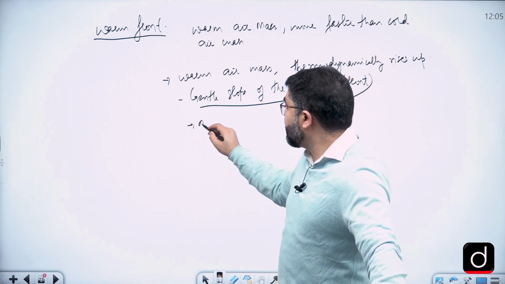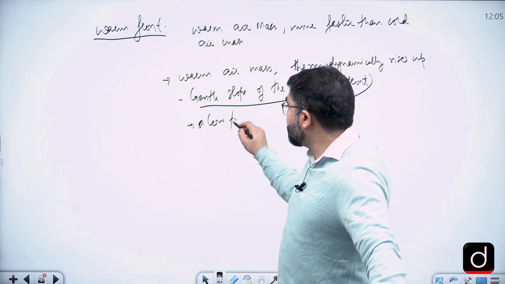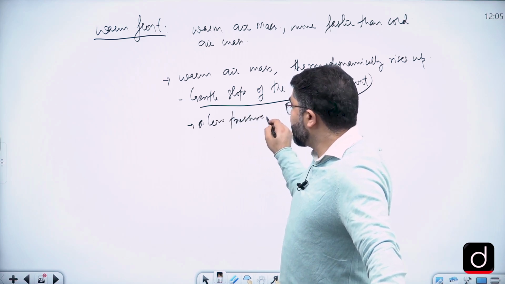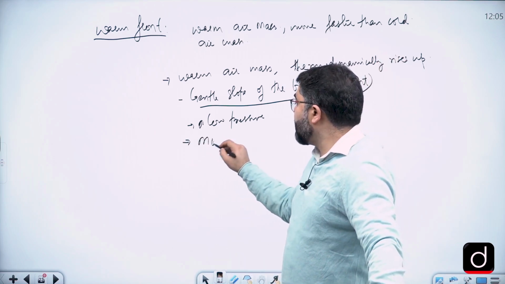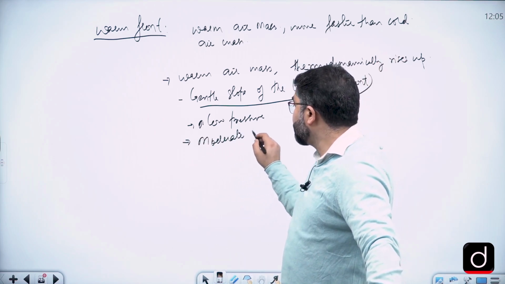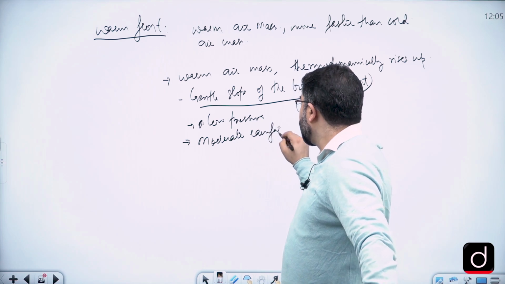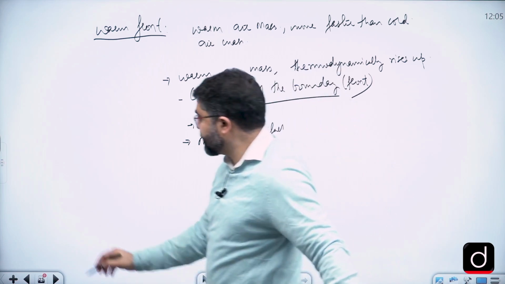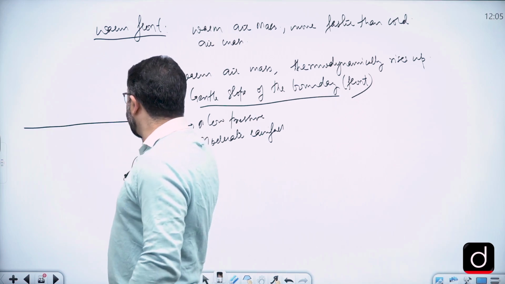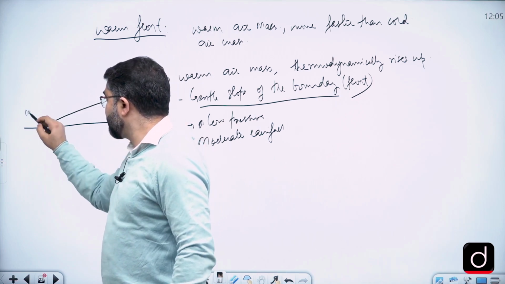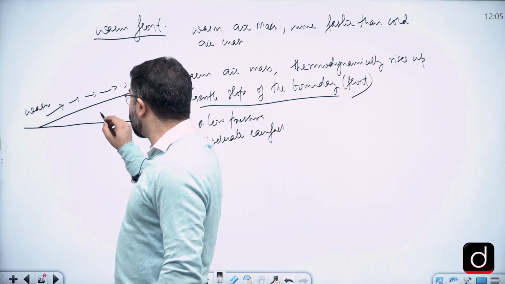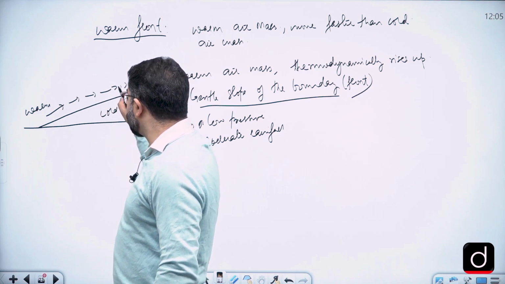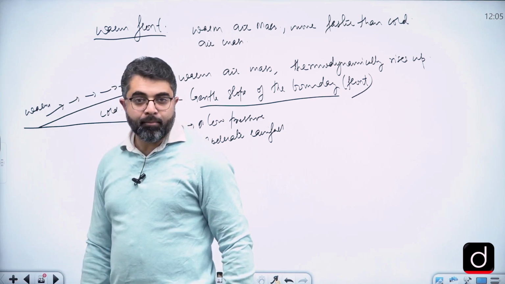And this gentle slope of the boundary leads to the moderate rainfall. Again, the low pressure will decrease after all because air mass is rising, and a very moderate rainfall is caused. So you can draw the diagram showing a very gentle slope, warm air mass. In both cases, the warm air mass is rising, the cold air mass is near to the surface, right?